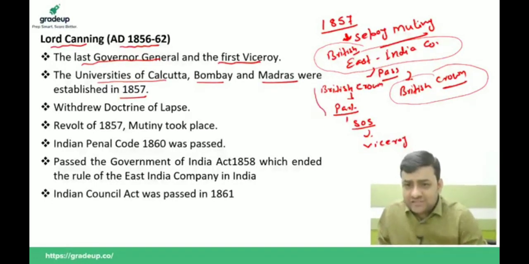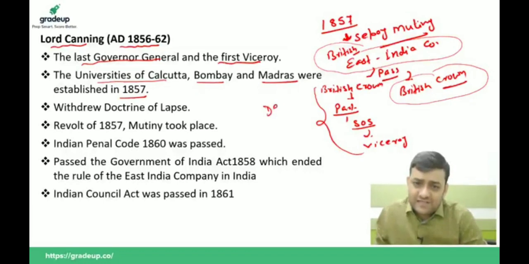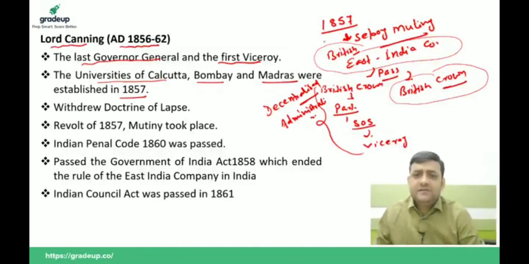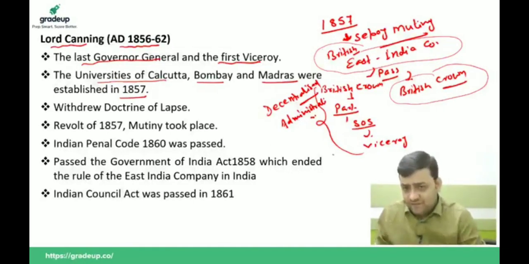This decentralized administrative structure was formed just after the revolt of 1857, and as a result Lord Canning was the last Governor General and also the first Viceroy of India.